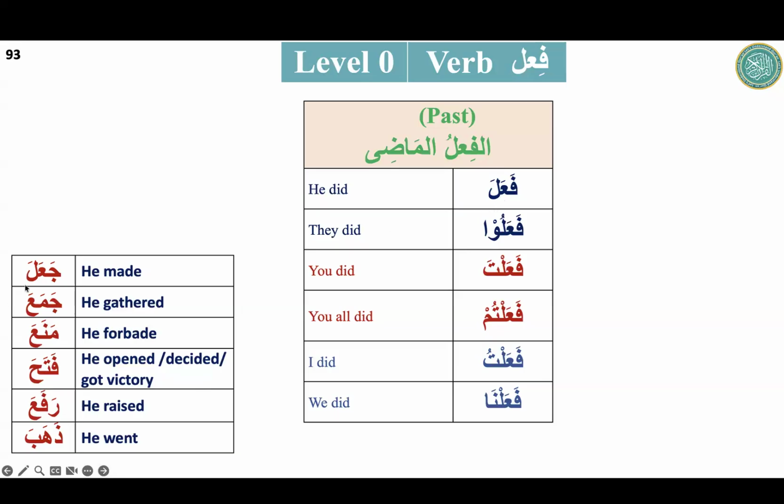Can you please take the word ja'ala and make six sentences from here? Ja'ala, he made. Ja'alu, they made. Ja'alta, you made. Ja'altum, you all made. Ja'altu, I made. Ja'alna, we made. Okay. So from this we are very clear. Ta, you; tum, you all; tu, I. See here, this is ta, you. When it is just a fatha, and then we have dhamma, it is for I. And na will be for we.